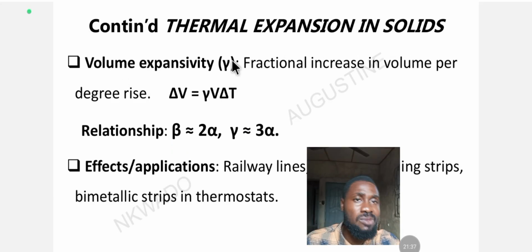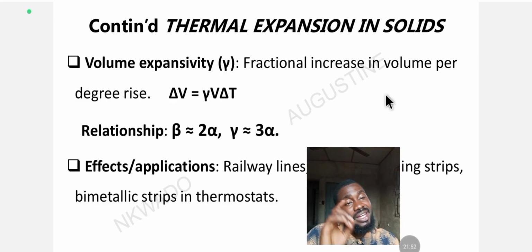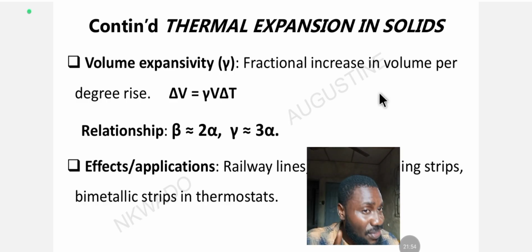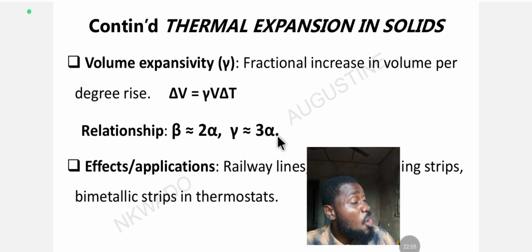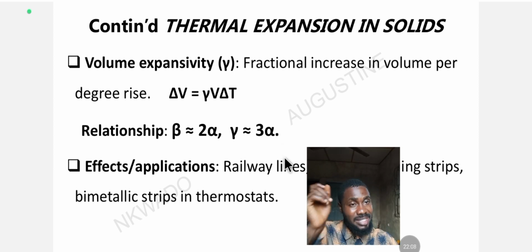Okay, volume expansivity, which is gamma. And what is volume expansivity? It is the fractional increase per volume per degree rise. The first one we discussed, linear expansivity, is the fractional increase per length. The second one, which is beta, area expansivity, is the fractional increase in area per unit degree rise.